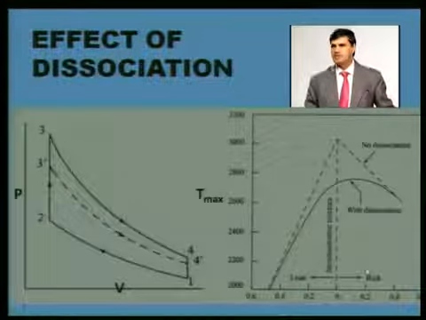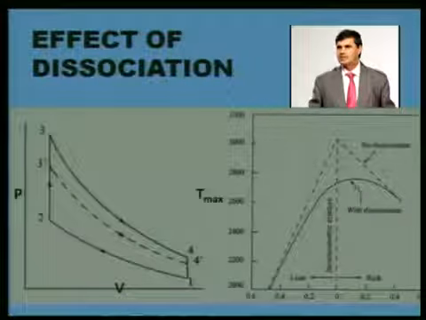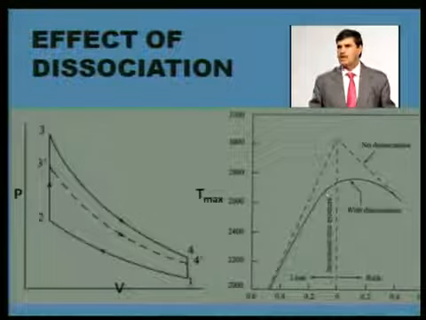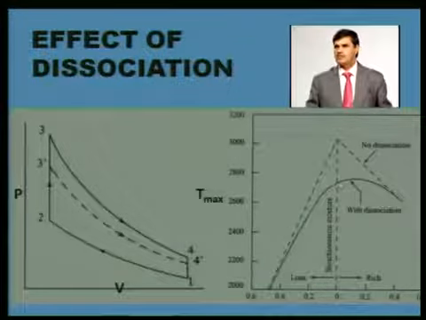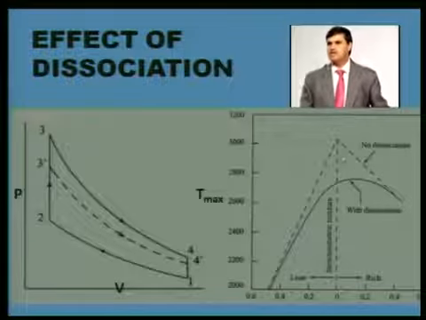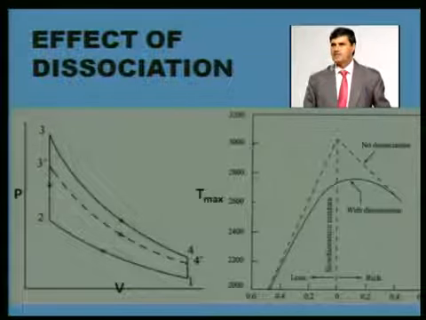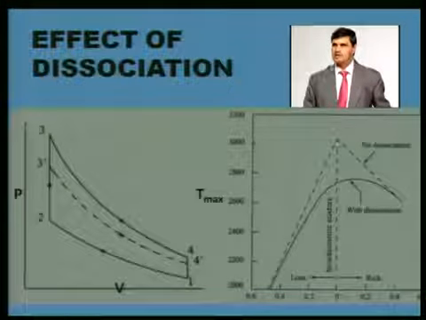When availability of oxygen is less, there will be CO formation. The CO formation won't allow the dissociation to take place. If dissociation is not taking place, then the difference between these two will be lesser. So towards the richer side, dissociation is slower. Towards the leaner side, dissociation is very fast, and its speed is highest when there is a chemically correct mixture. If we have a chemically correct mixture, then dissociation is very rapid, and the difference between this temperature and this temperature is significantly higher. Sometimes this temperature is termed the adiabatic flame temperature also.